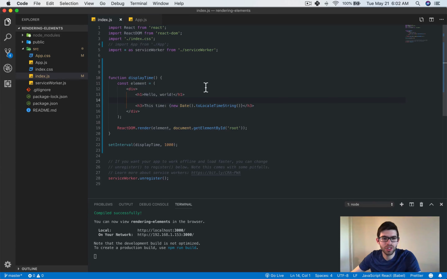Essentially we have this function inside of the index.js file, display the time, and inside of it we create an element inside of a const variable that has the time inside of it. Then we run the method to render that element, and we run that function once per second, and that's how we render a new time to the DOM every second. However, that's not really what we want to do.